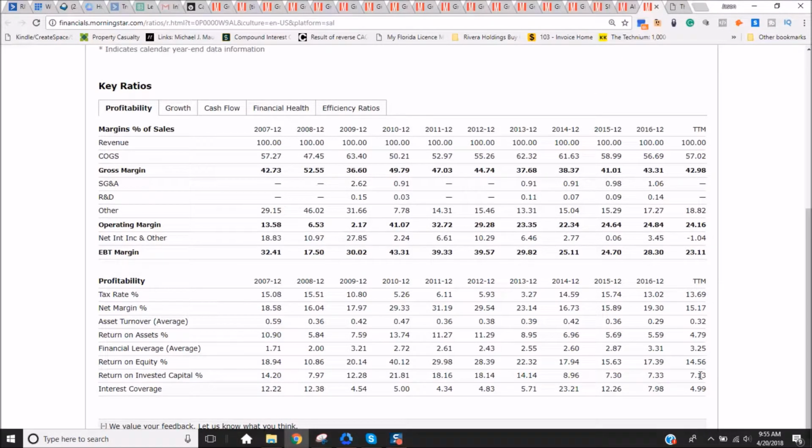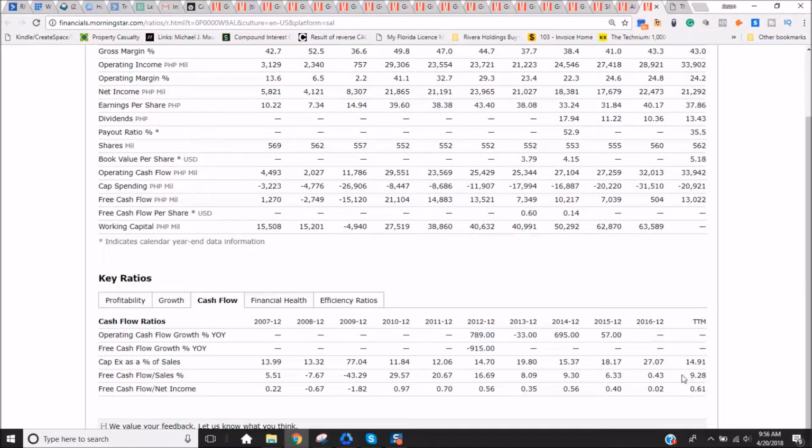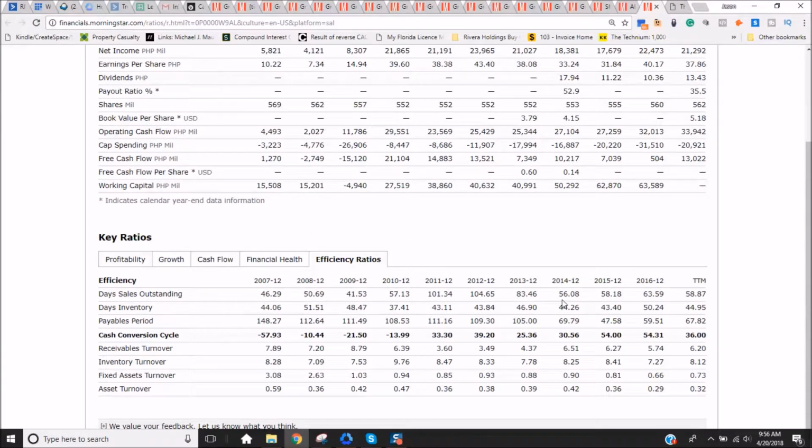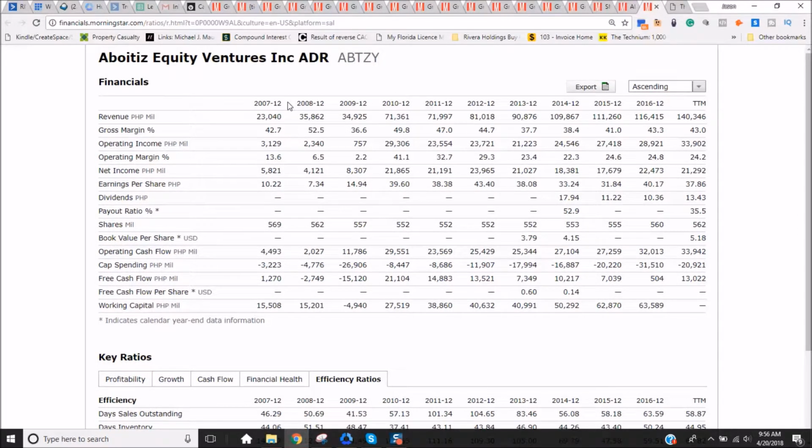ROIC is pretty good, not necessarily as high as I would like it. Free cash flow to sales is fantastic for anything over 5%. Cash reserves pretty good. These debt levels, we'll have to get to the balance sheet, and when I get to the actual preliminary analysis we'll go through this, but that is pretty high for my liking. Then their cash conversion cycle has risen quite a bit. So that's another not necessarily great sign, but again, I do this step by step, looking at these preliminary things before I even get to my preliminary analysis checklist